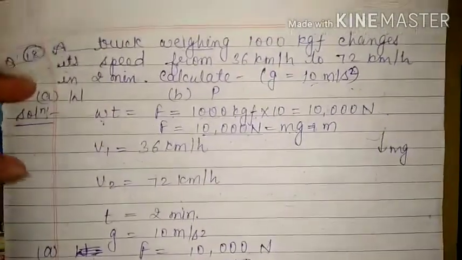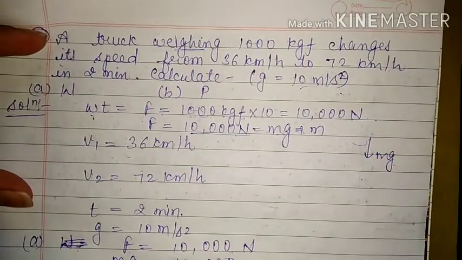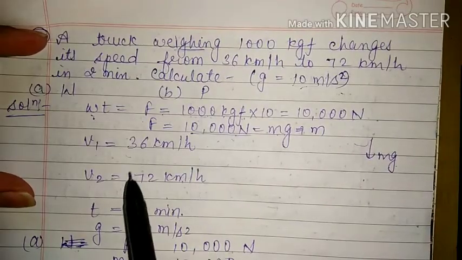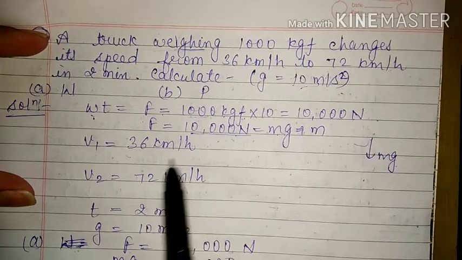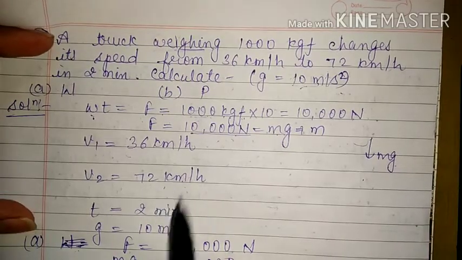Okay. Two more things we have to do. See, here we are having kilogram. And here these two units, the SI unit of speed or velocity will be meter per second. That means we will have to convert both these velocities in meter per second.